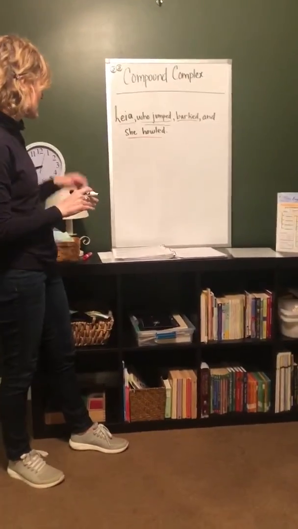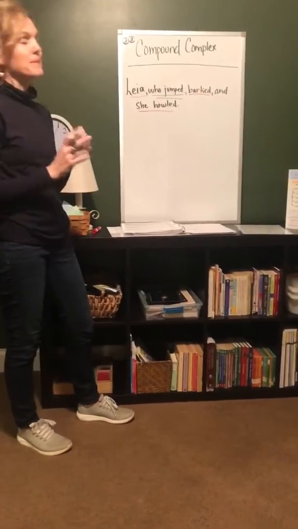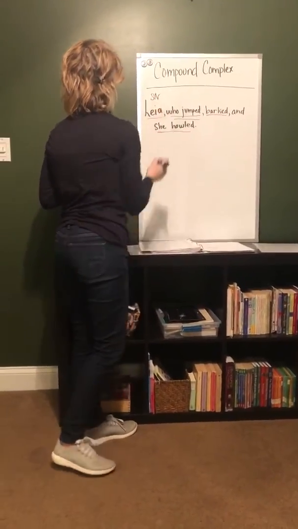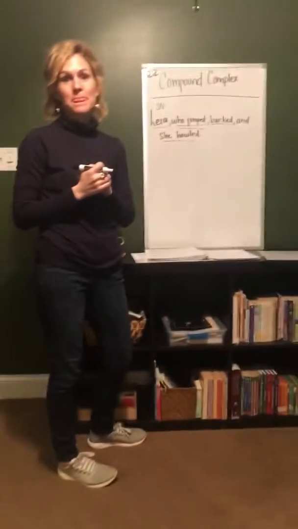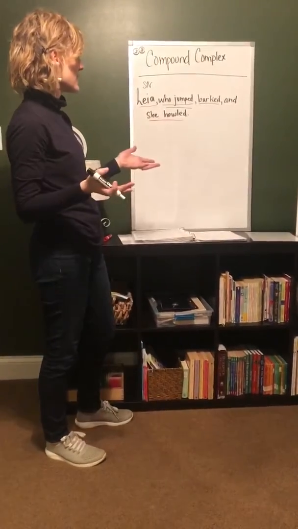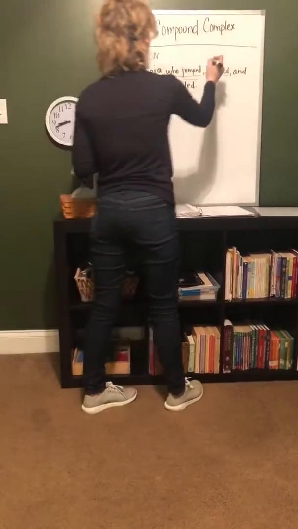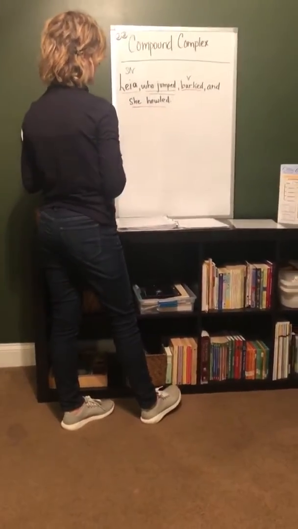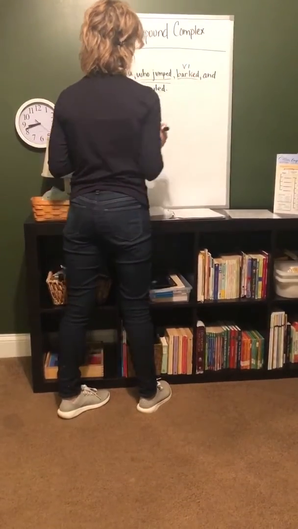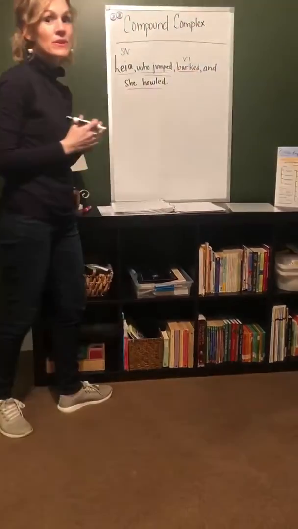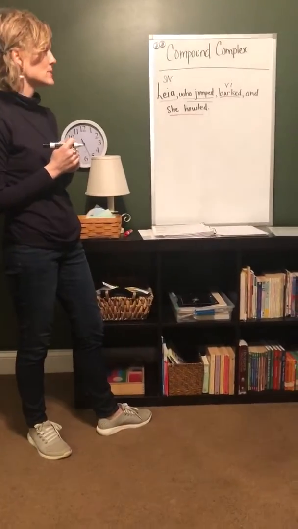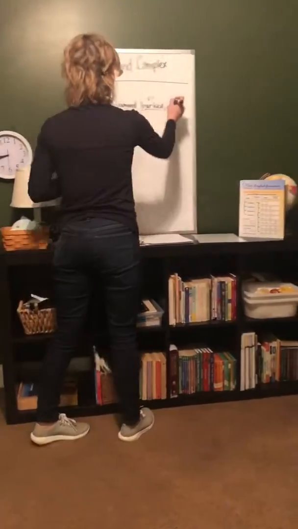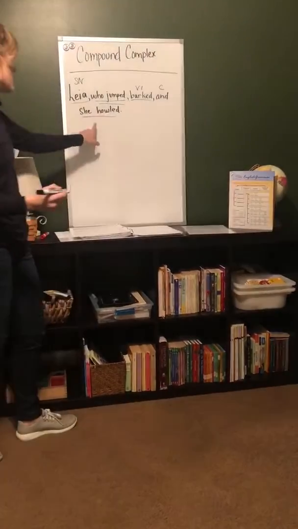So let's start. Who or what are we talking about? Leah. So Leah is our subject noun, and is that a common or proper noun? Proper. Very good. What are we saying about Leah? Barked. So barked is our verb. Is there anything to transfer that verb to? No, so that makes it intransitive. And is our FANBOYS, which is what type of conjunction? Coordinating conjunction, right? All right, so let's look at our second independent clause.